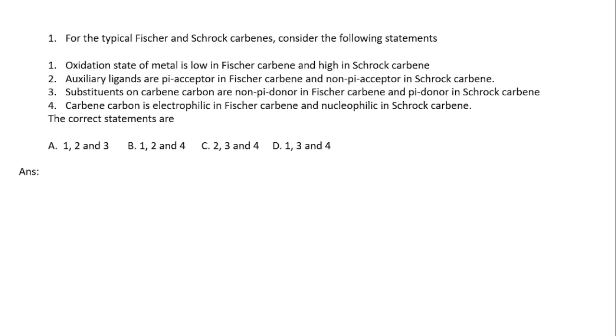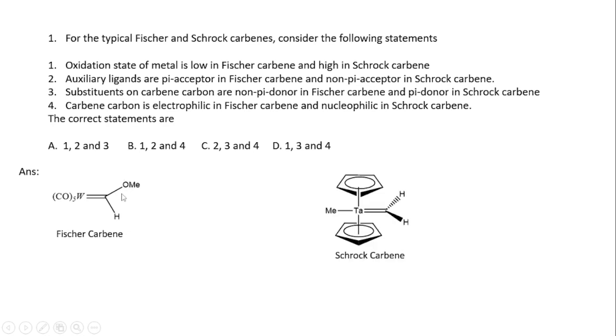So let's begin with the structure of a Fischer carbene and Schrock carbene. This is Fischer carbene. Here you see this carbene carbon is attached with the heteroatom, that is oxygen here. But in case of Schrock carbene, the carbene carbon is not attached with any heteroatom.